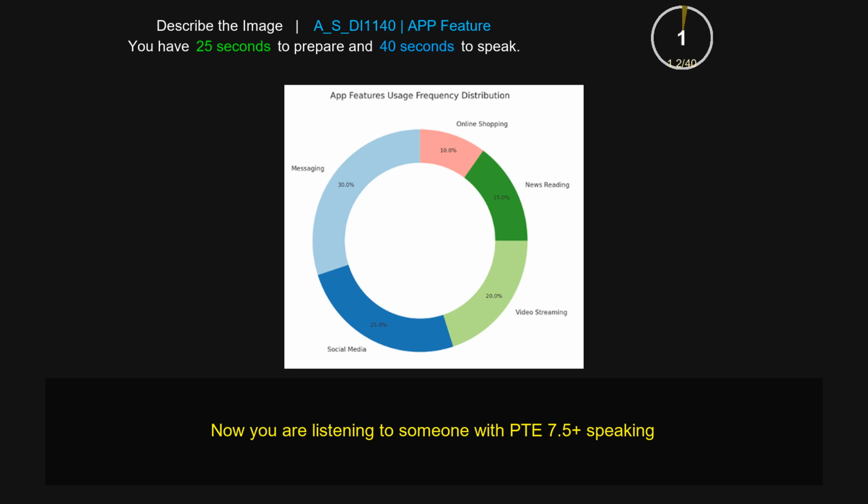The pie chart provides information about app feature usage frequency distribution. There is a larger section which is representing the messaging and it is close to 30%. There is a smaller section which is representing online shopping and it is 10%. Some other elements are there, like green color is representing news reading and it is 15%. Video streaming is 20%. Social media is representing the blue color and it is 25%. In conclusion, the pie chart indicates the app feature uses frequency distribution.